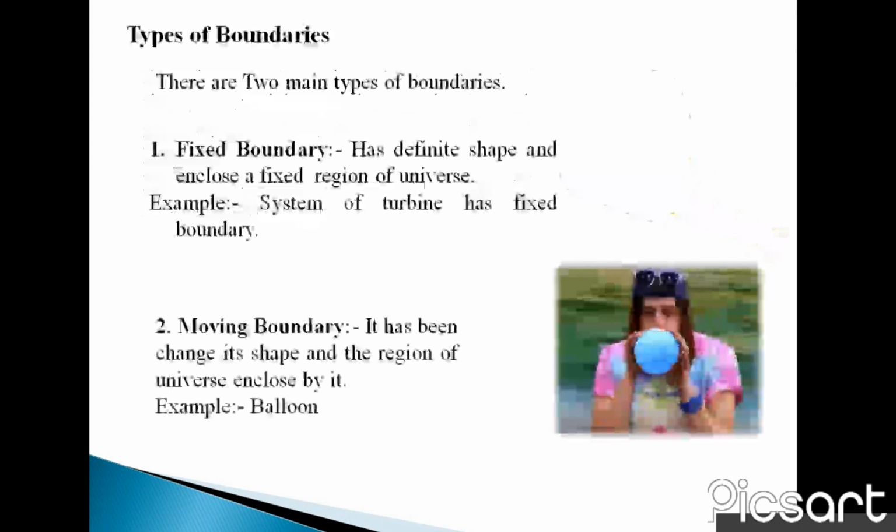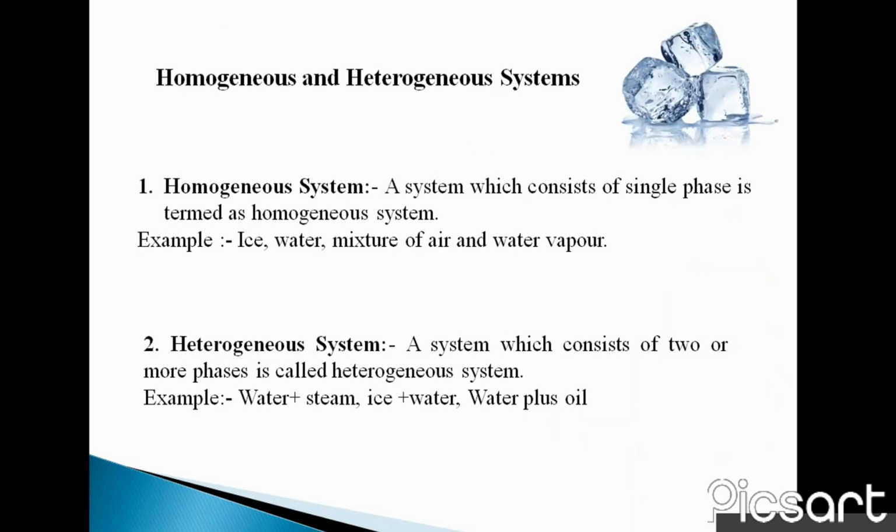Then next is types of boundary. There are two main types of boundary. First is fixed boundary and second is moving boundary. Fixed boundary has a definite shape and includes a fixed region of the universe. For example, the system of a turbine has fixed boundaries. Second is moving boundary. It changes its shape and the region of the universe enclosed by it. For example, a balloon. The next PPT is presented by Harshad.